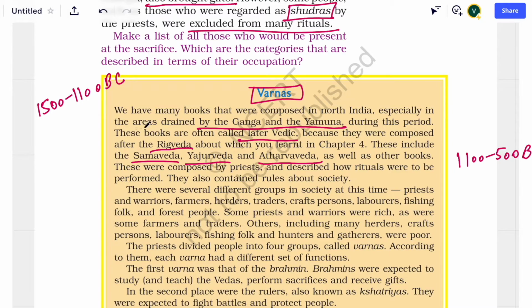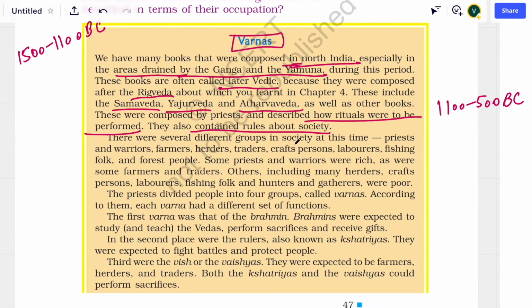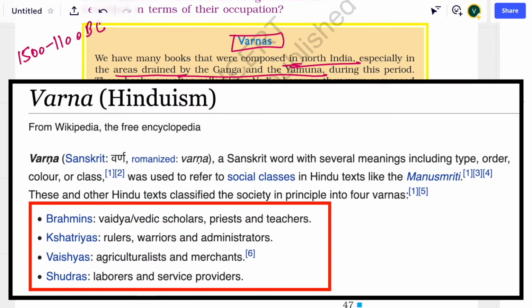In these three Vedas, priests wrote about the rules of society and gave a lot of information about how to perform rituals. They wrote that society should be divided into 4 Varnas, that is Brahmin, Kshatriya, Vaishya and Shudra.